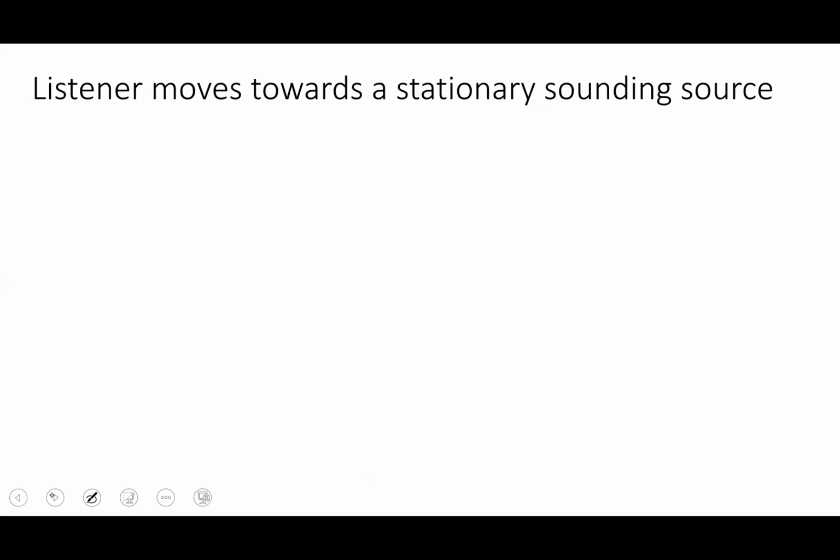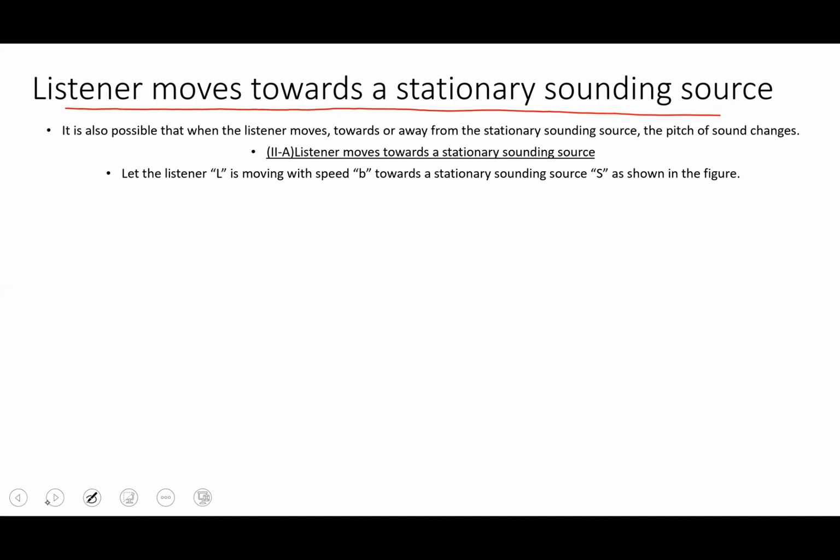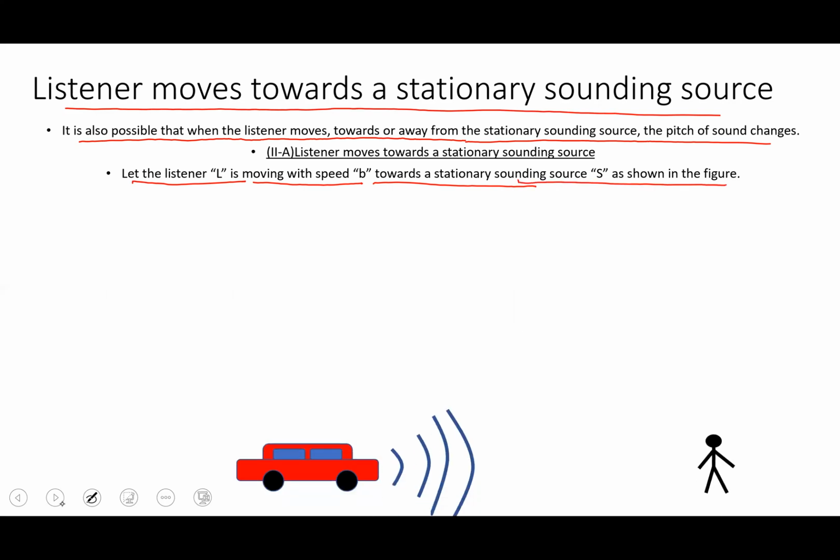Now, another case. Instead of the source, we are saying the listener moves towards the stationary sound source. It is also possible that when the listener moves towards or away from the stationary source, the pitch of the sound changes. Now we'll discuss this case. Let L be the listener moving with speed b towards the stationary sounding source as shown in the figure. Here is the person, the listener, and here is the source. Now this person will move towards the source with some velocity. What will he hear?